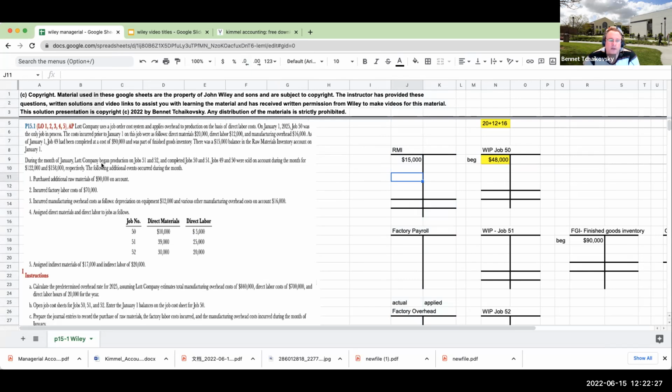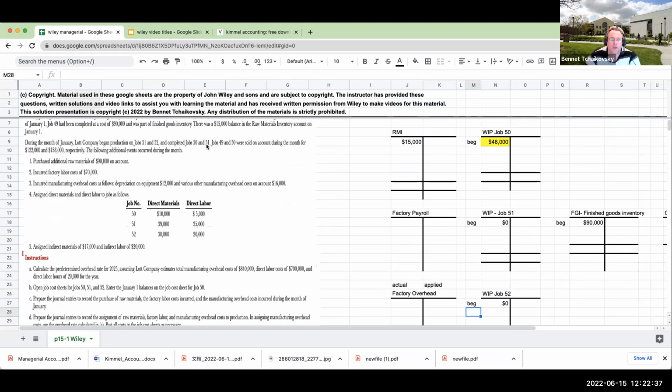During the month, Lock Company began production on jobs 51 and 52. So the beginning for both of these is going to be 0. Okay, began production, completed jobs 50 and 51. So both of these are going to end up in finished goods. We'll deal with that later. And then they were sold on account, and the following additional events occurred during the month.